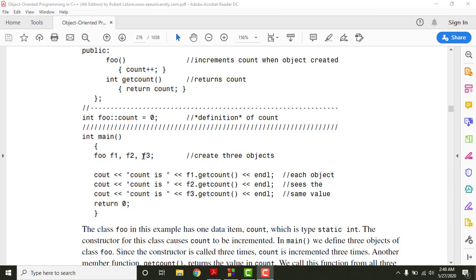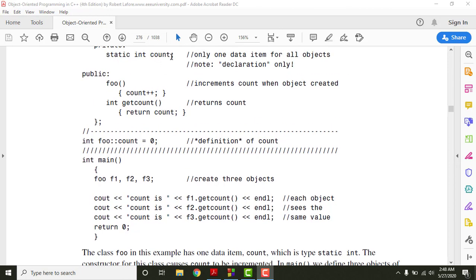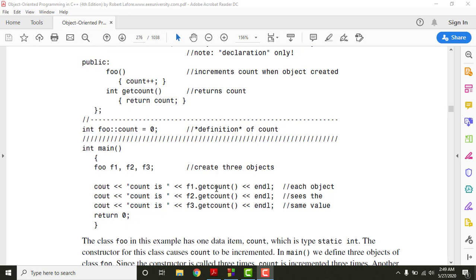So f1, f2 and f3 basically have the same data member, which is count here, and it is static in nature, therefore the value for all 3 objects will be the same, right? And because we are not calling this count plus plus here, that technically means there will be no increment, and hence this function should return us the value of 0, 0 and 0 on the output side. However, it will not return 0, 0 and 0, but it will return 3, 3 and 3 on the output side.